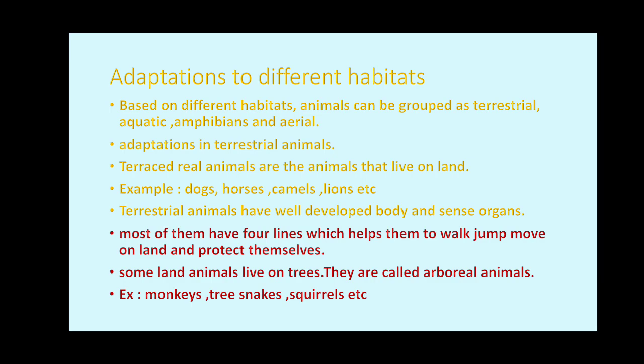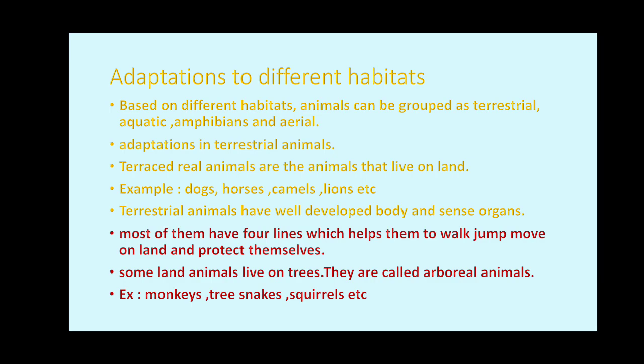Most of them have 4 legs which help them to walk, jump, move on land, hunt and protect themselves. On the other hand, some animals like snakes do not have legs. Snakes are also terrestrial animals, but they don't have legs.